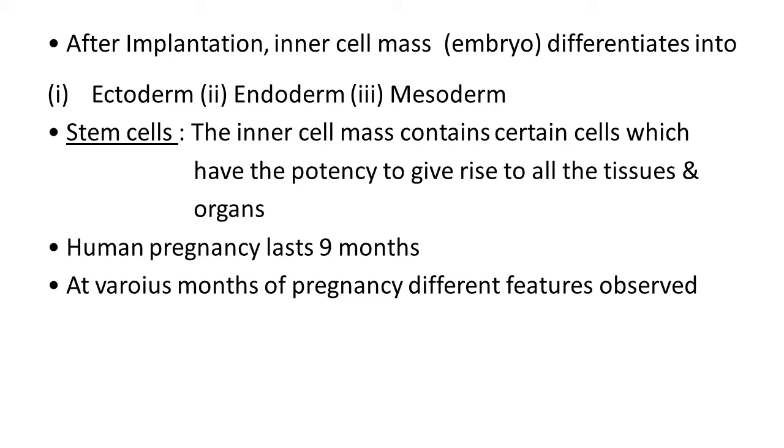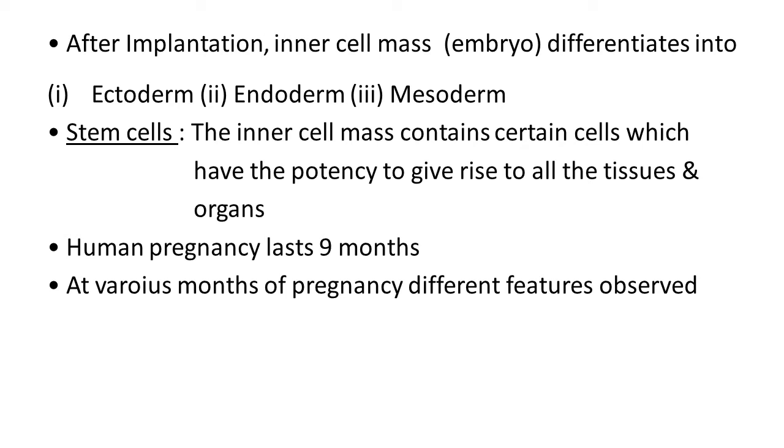After the implantation process, the inner cell mass in the embryo differentiates into 3 layers. Which are these 3 layers? First, ectoderm, it means the outermost layer. Second, endoderm, the innermost layer. And third, mesoderm, it means the middle layer. At maturity, all these 3 layers develop further into organs and organ systems in the developing embryo.